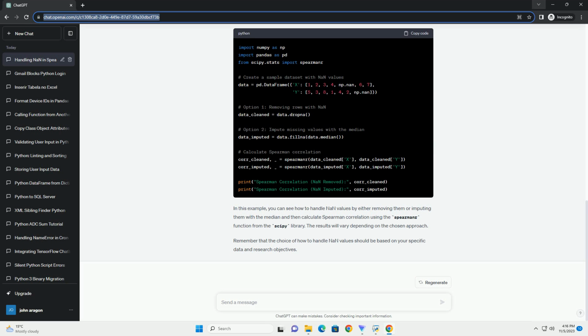To handle nan values arising from ties, a common method is to add a small amount of noise to the tied values. This noise helps in breaking ties, allowing the calculation to proceed without resulting in nan. The above code demonstrates this approach.